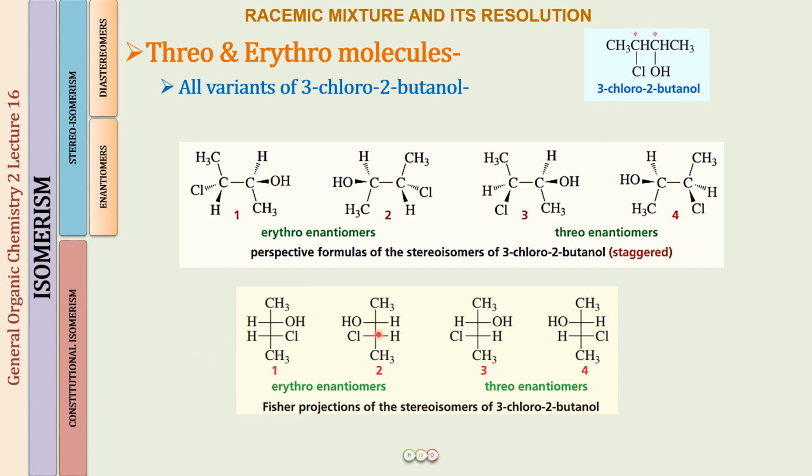Structure number 1 and structure number 2 are enantiomers. So we will be calling them erythro enantiomers. Structure number 3 and 4 are threo enantiomers. Okay, and what is the relationship between 1 and 3? Well, 1 is going to be the erythro diastereomer for 3, and 3 is going to be the threo diastereomer for 1. So I hope this is clear, and you can continue for the next.